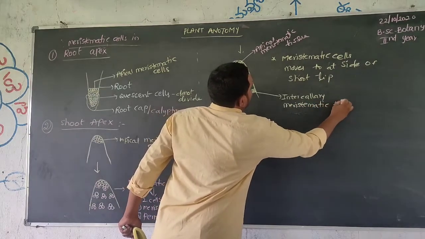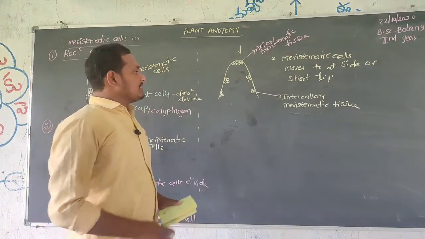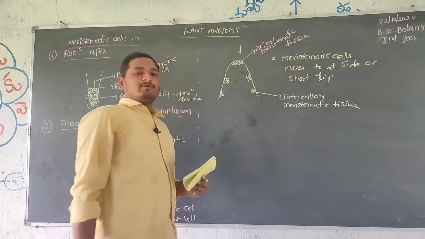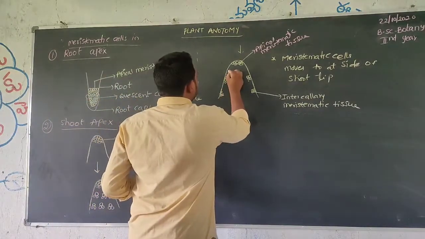Intercalary meristematic cells are tissues between which the complete part is occupied or replaced by permanent tissue.